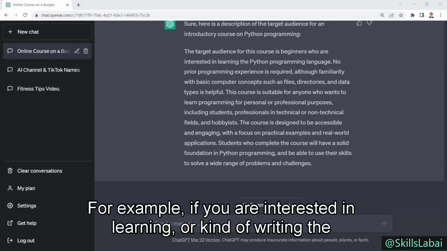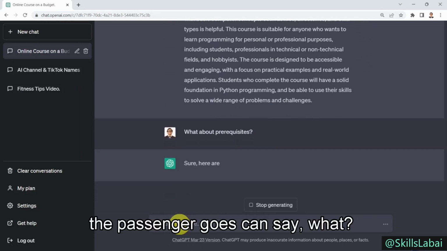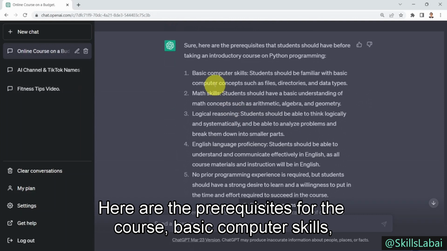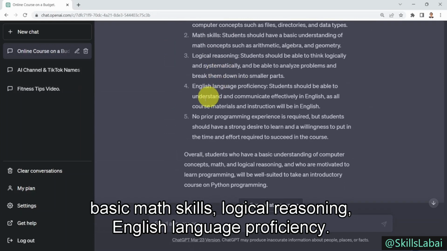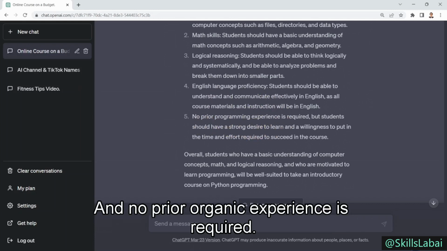Okay. What, for example, if you are interested in writing the prerequisites for the course? You press enter, here we go, it's going to tell you, well, sure, here are the prerequisites for the course: basic computer skills, basic math skills, logical reasoning, English language proficiency, and no prior programming experience is required.